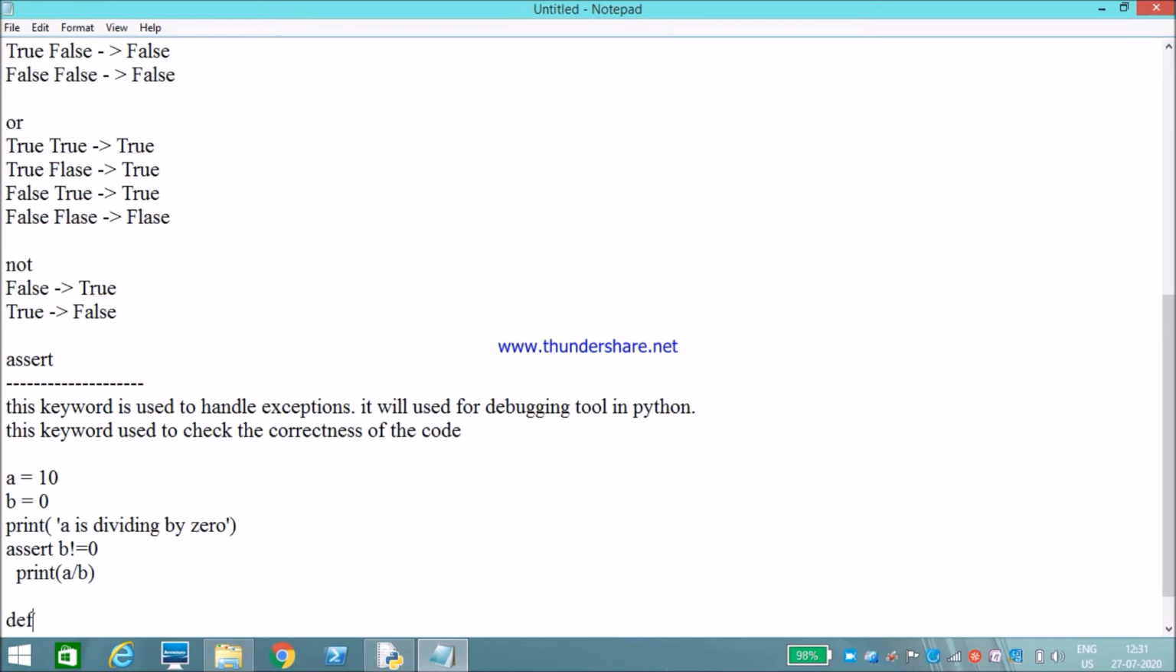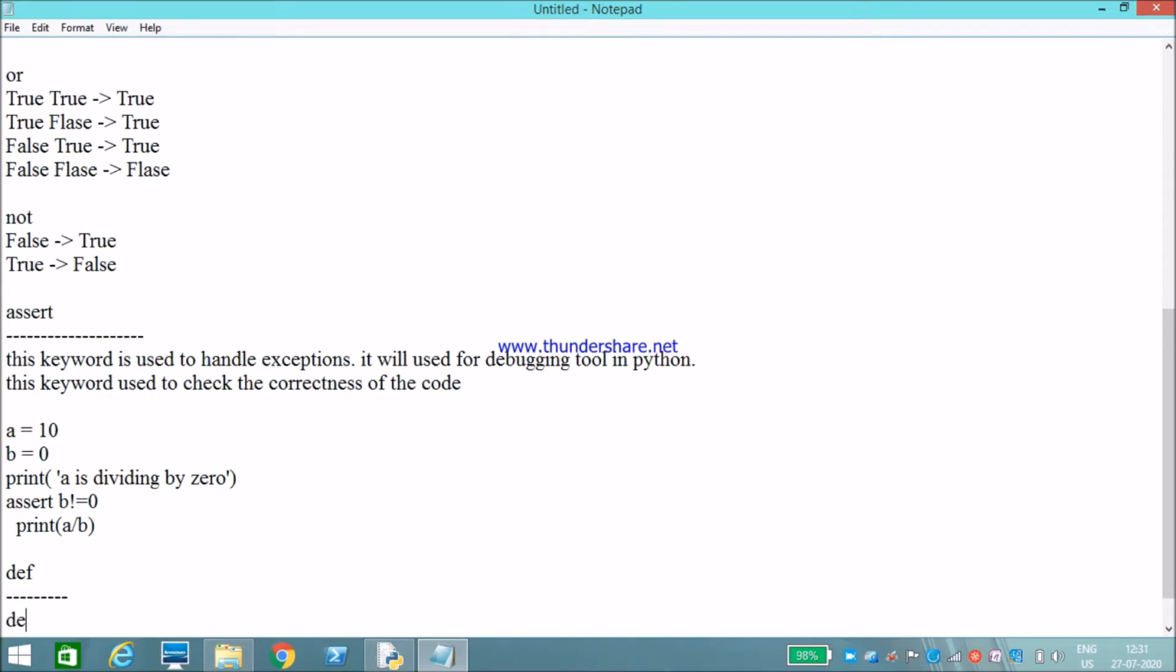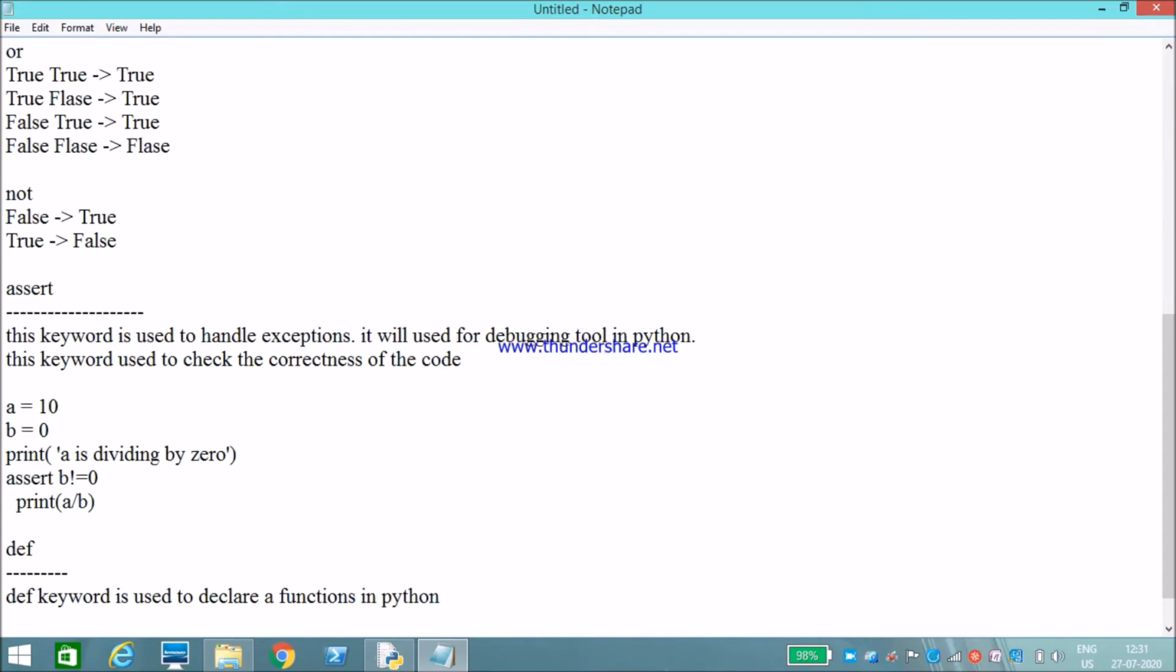Next keyword, def. Okay, the def keyword is used to declare a class. Sorry, to declare a function. In Python, functions can be declared using the def keyword.